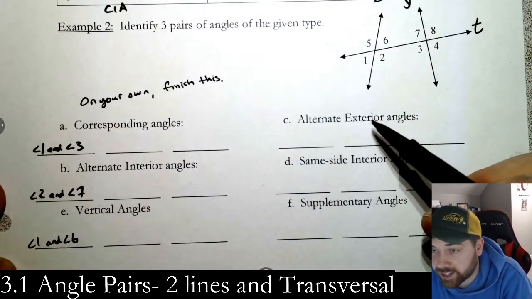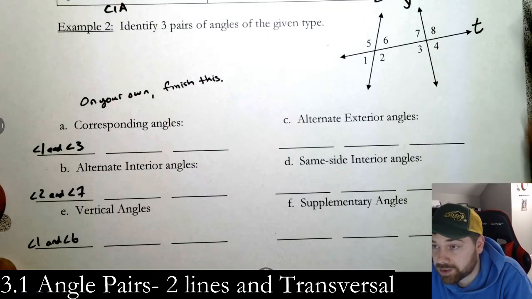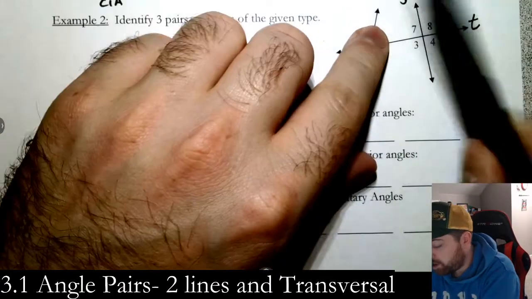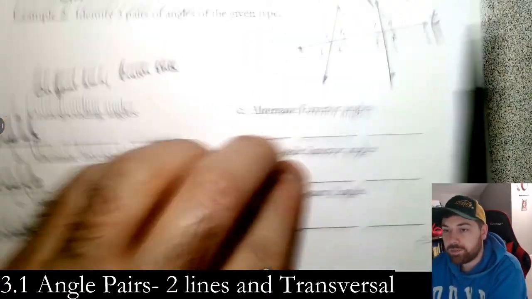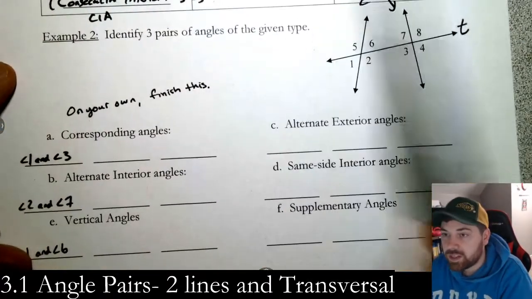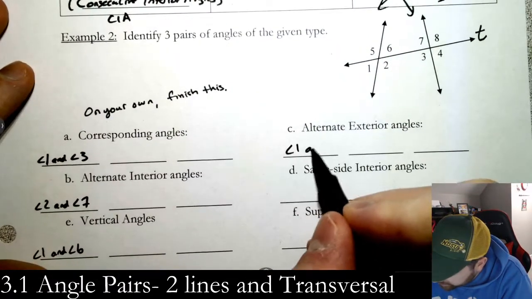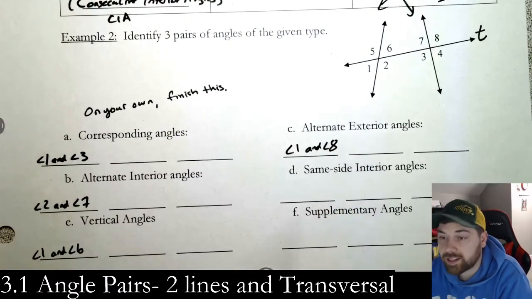Alternate exterior, again, on the different sides of the transversal on the outside. So here we're on the outside, which means on the left and the right of the picture, right? All the way out here, and all the way in here. So for example, 1 and 8 would be alternate exterior. So angle 1 and angle 8.